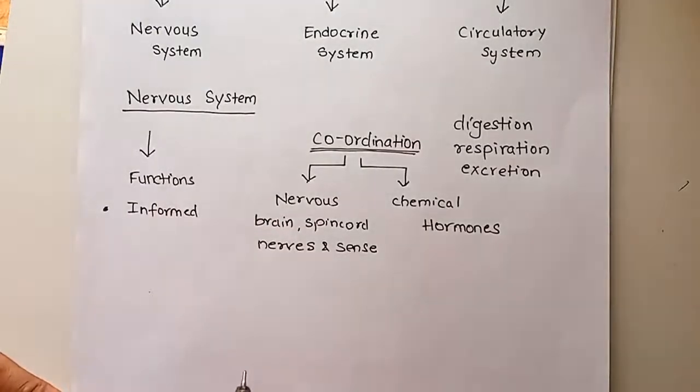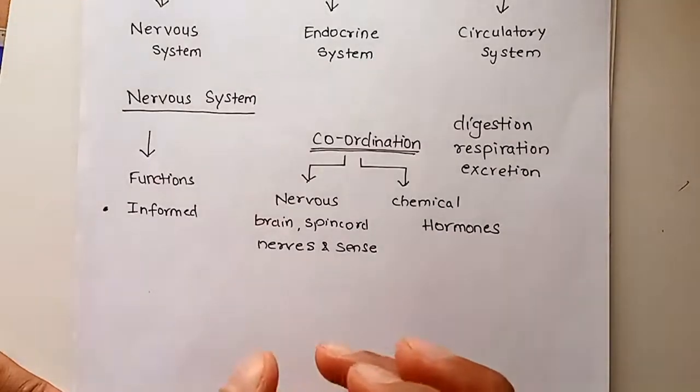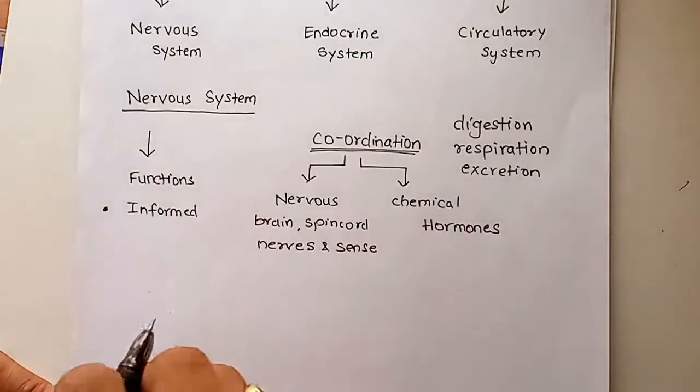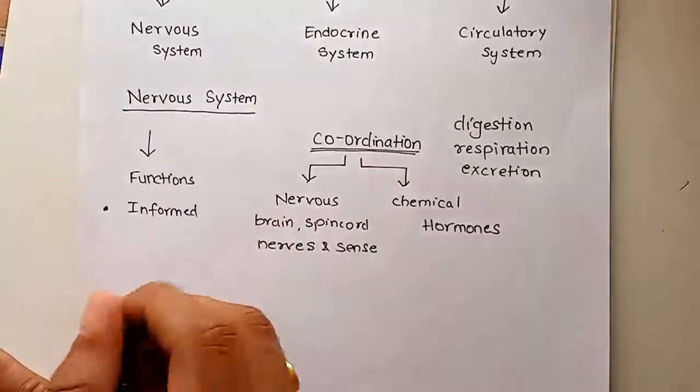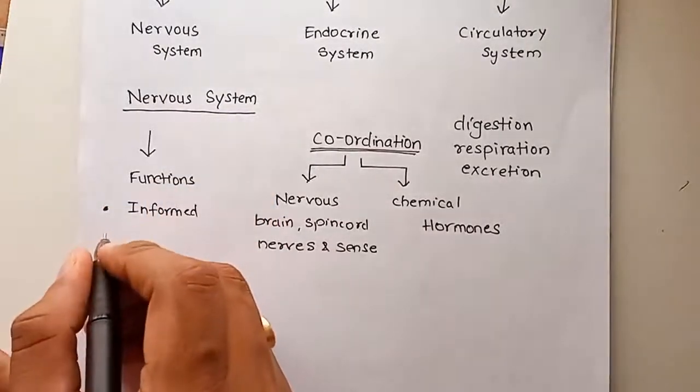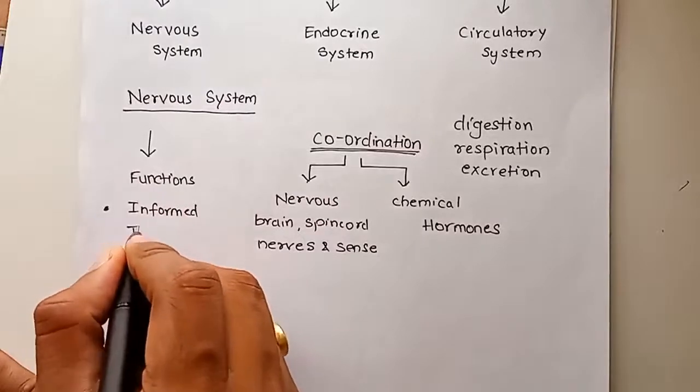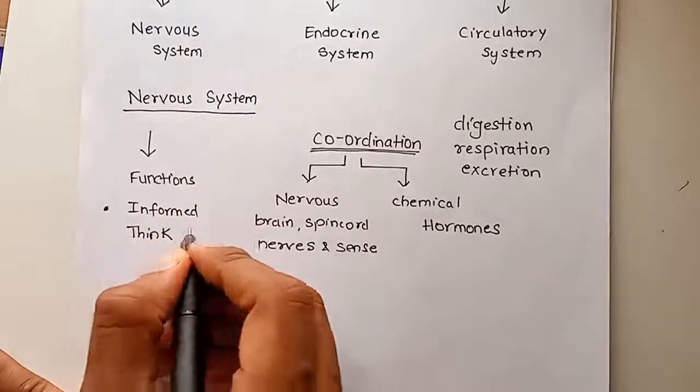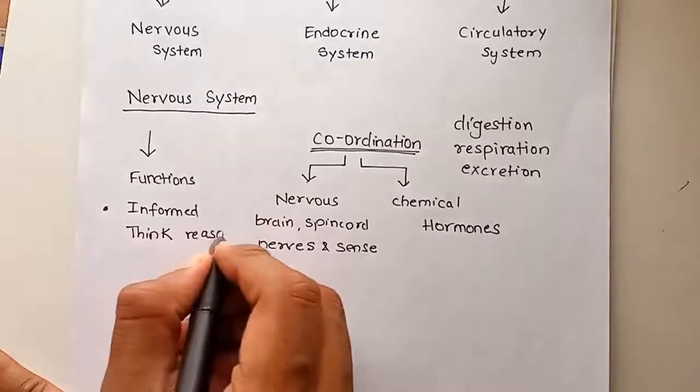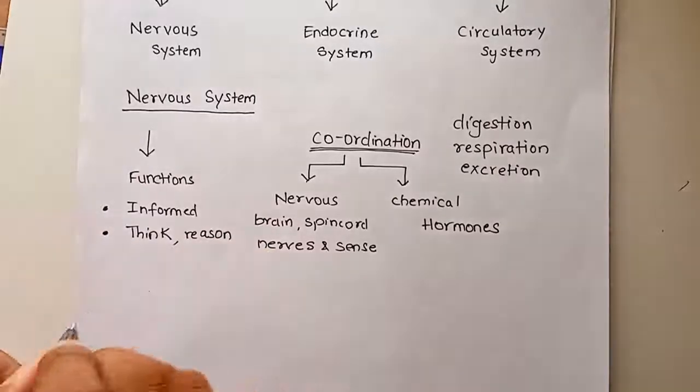All our five senses help us in knowing what we can see, what we can hear, what we can touch, what we can feel. All this information from the outside world is given to us by our nervous system with the help of sense organs. Then we can remember, we can think, we can reason. These abilities are provided by our nervous system.